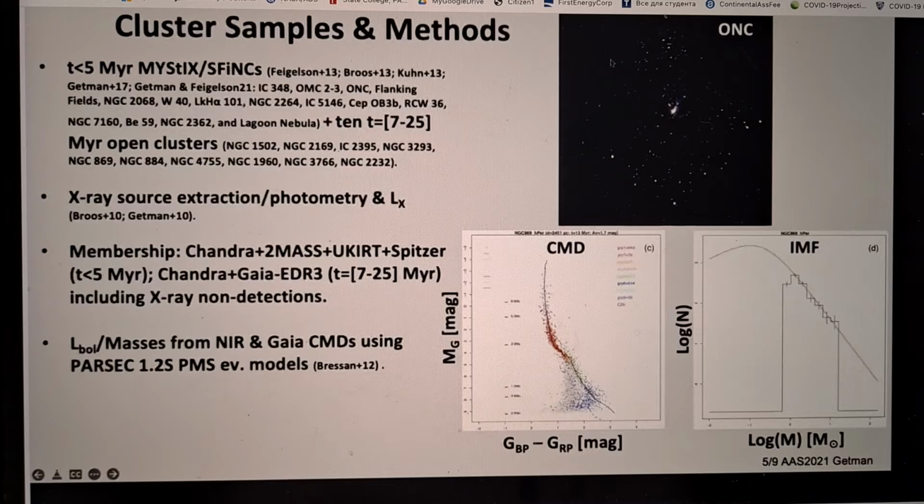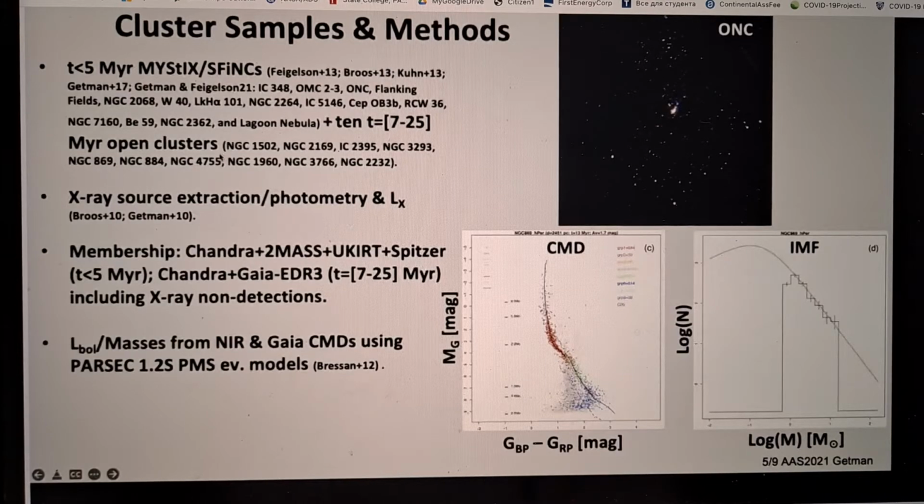This is an example of a Chandra ACIS-I image showing a cluster. Typically we see hundreds to thousands of X-ray point sources, and we apply our custom tools to extract X-ray photometry and estimate X-ray luminosities. Then we combine Chandra data with multi-wavelength data. For the younger, more absorbed MYStIX and SFiNCs clusters, we use near-infrared and mid-infrared data.